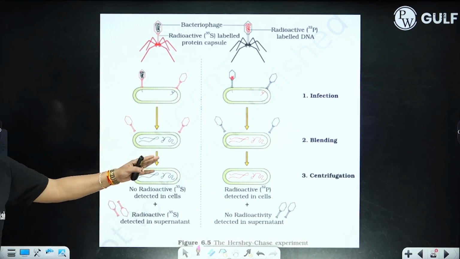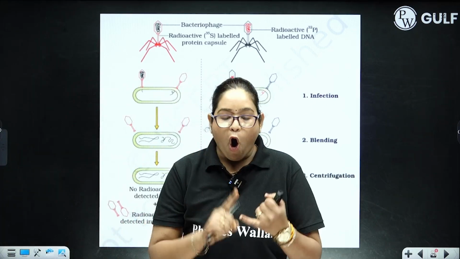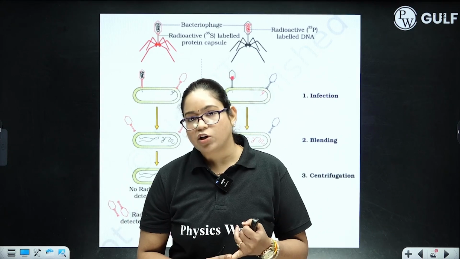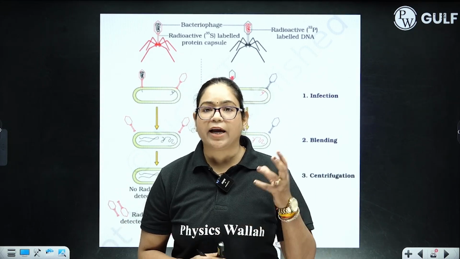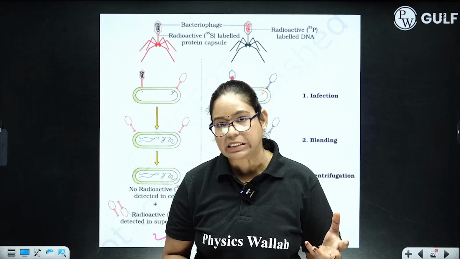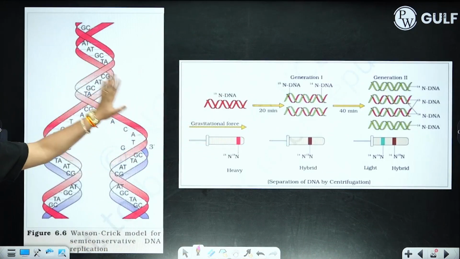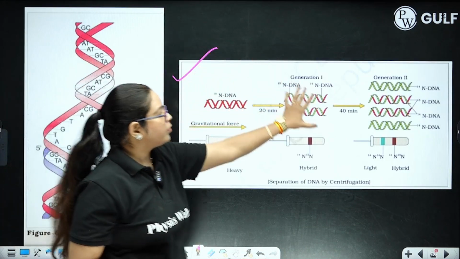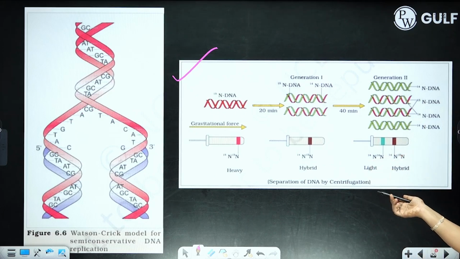Another important diagram is your Hershey-Chase experiment. All the diagrams of molecular basis of inheritance are again very important as they show the experimental proof of DNA as the transforming principle or the genetic material. After this, you have the proof of semi-conservative nature of DNA. This is again a very important diagram.